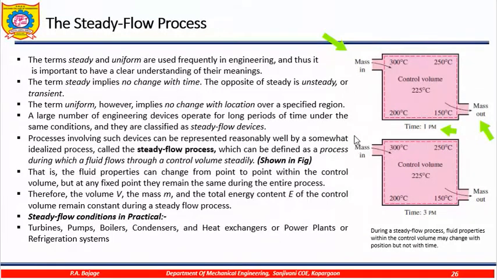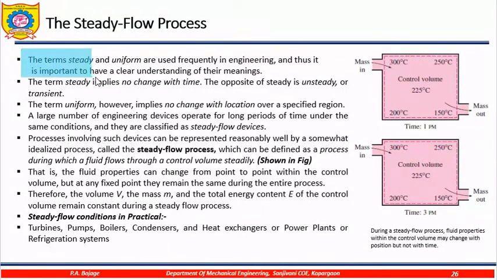Okay, same condition, mass in, mass out at 3 p.m. Again, you can see the temperature at inlets is 300 degrees Celsius. Here is also 300 degrees Celsius. Outlet is again 150 degrees Celsius. So, this is a control volume system.